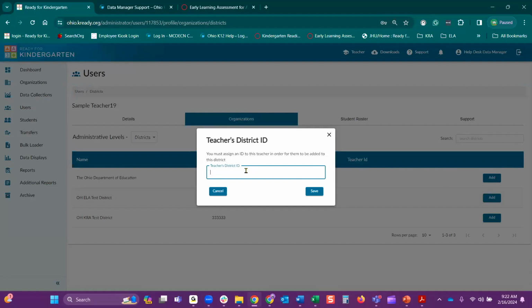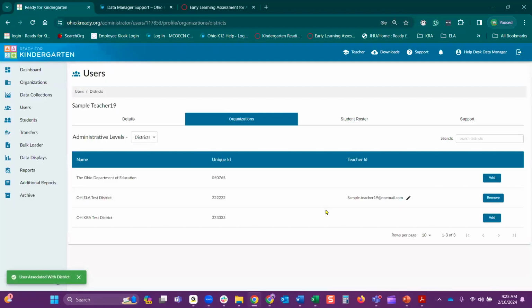Now this is going to be either the teacher's educator ID number, which is 2 letters and 7 digits, or it's going to be the teacher's email address. So for this teacher, what I did was the teacher email address. So we're just going to go ahead and enter that in there and select Save. Now you're going to see that that teacher is attached to the correct district and has their teacher credential ID attached.